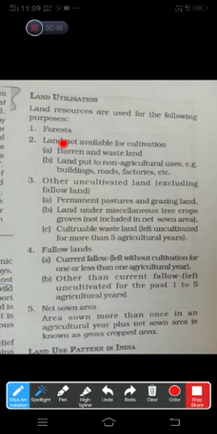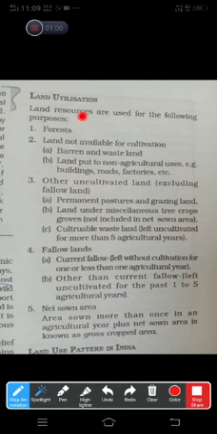Already it is described that land has various uses. We can use it to grow crops, we can make home on it, we can make a museum on it, we can make industries on it. Other activities, economic activities, social activities are performed on land. So we will see how we use land. Land resources are used for the following purpose.